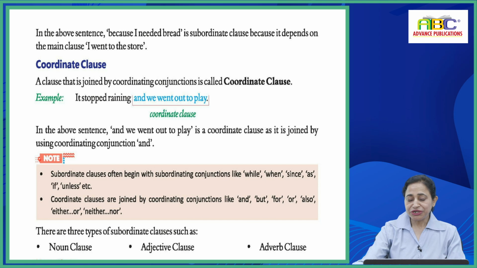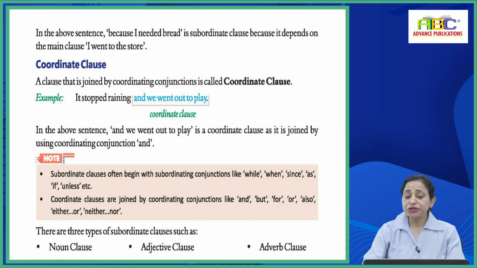Now we have coordinate clause. A clause that is joined by coordinating conjunctions is called a coordinate clause. Example: it stopped raining and we went out to play. Coordinate clause हो गई, and we went out to play. In the above sentence, and we went out to play is a coordinate clause as it is joined by using the coordinating conjunction and. Note down कीजिए बच्चों, subordinate clauses often begin with subordinating conjunctions like while, when, since, as, if, unless, etc. Coordinate clauses are joined by coordinating conjunctions like and, but, for, or, also, either, or, neither, nor.